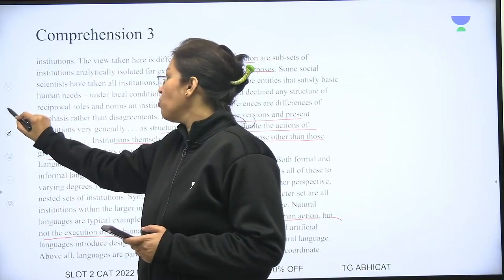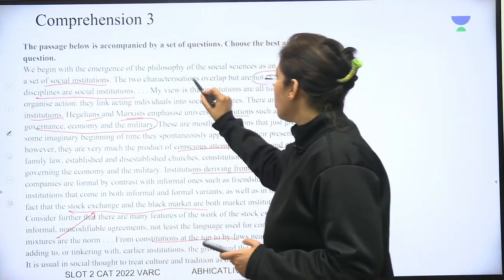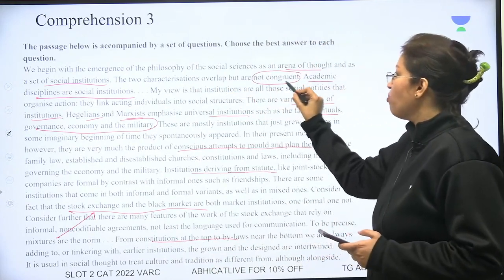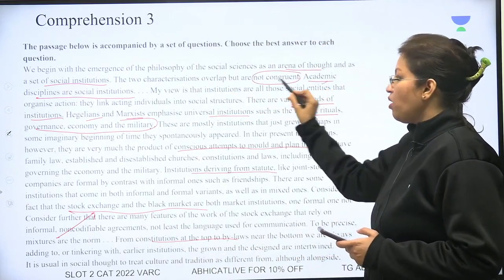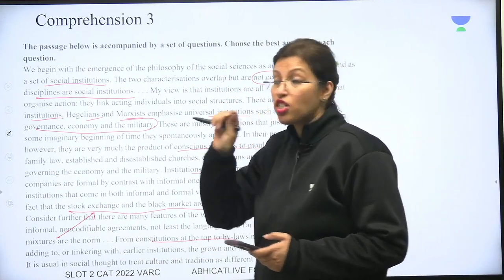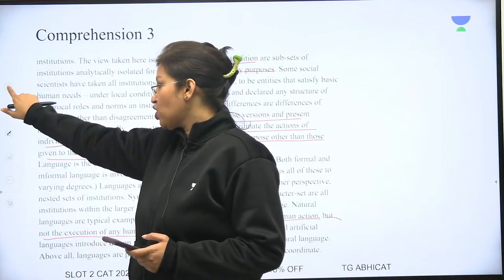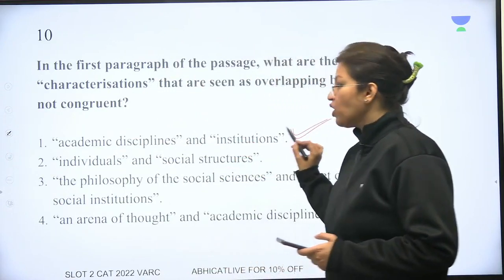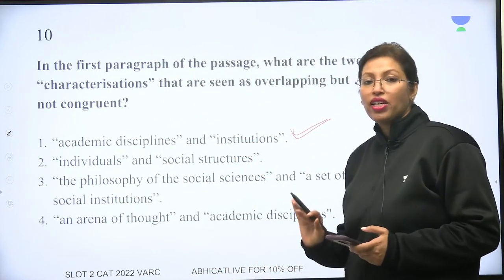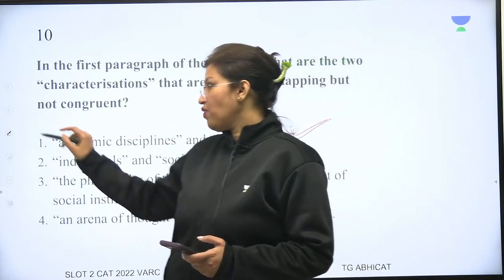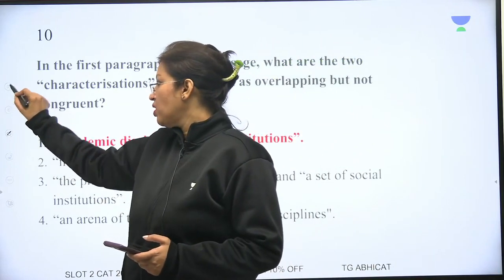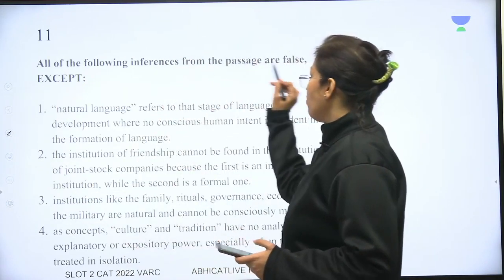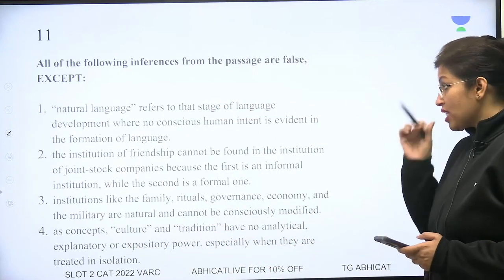If we go back to the passage here, see, the two characterizations overlap but are not congruent. Academic disciplines are social institutions. So disciplines and institutions are the ones that overlap but are not congruent. So therefore this has to be the correct answer. It was very, very simple. From the first paragraph you could have read and marked it up. Okay. All of the following inferences from the passage are false except.